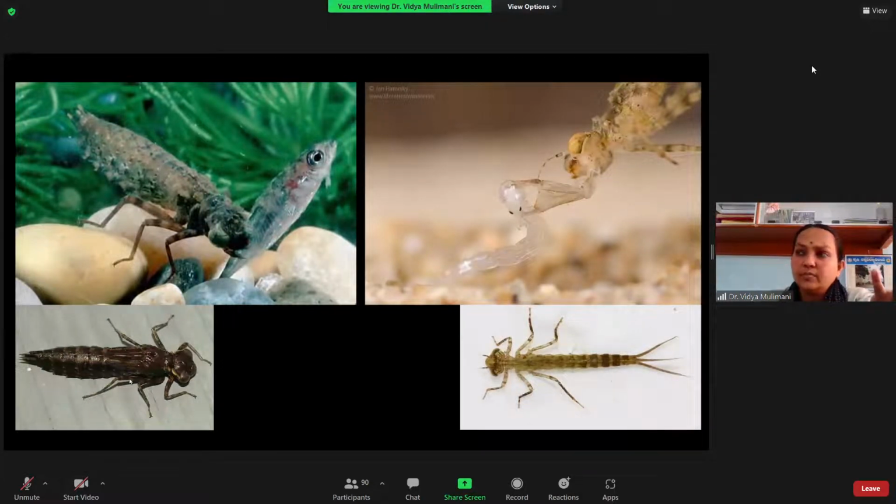So this is the naiad of the dragonfly, where you can see they have the rectal gills, and this is the damselfly, where they have the caudal gills. They are a little bit long and slender, whereas the dragonfly naiad is heavily built. You can see here, they feed on the fishes which are there in the water. Okay, so it is just like a food web. And this is a grub of this.